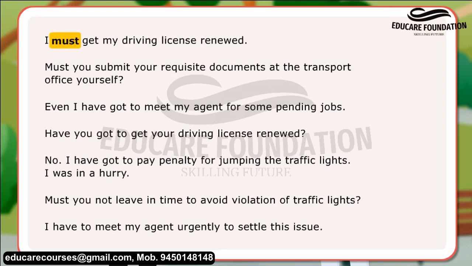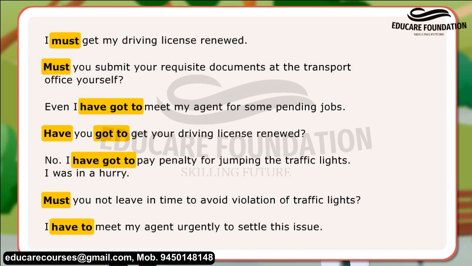I must get my driving license renewed. Must you submit your requisite documents at the transport office yourself? Even I have got to meet my agent for some pending jobs. Have you got to get your driving license renewed? No, I have got to pay penalty for jumping the traffic lights. I was in a hurry. Must you not leave in time to avoid violation of traffic lights? I have to meet my agent urgently to settle this issue.